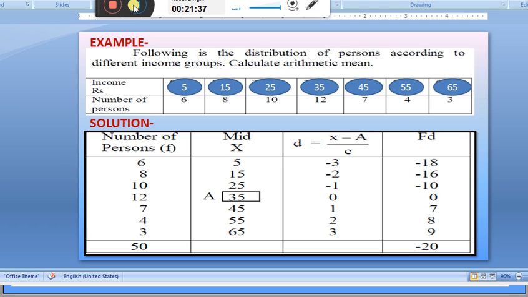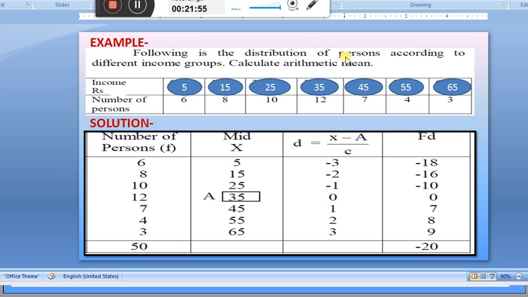Let us have an example. Following is the distribution of persons according to different income groups. Calculate the arithmetic mean in case of discrete series, and we are using here the step deviation method, and these are the xi values.